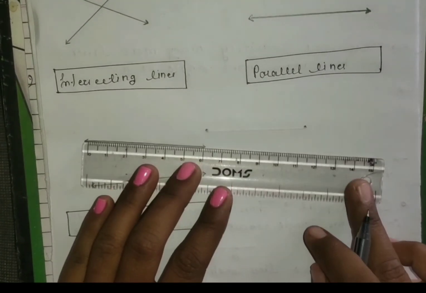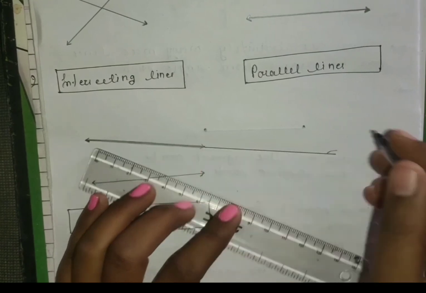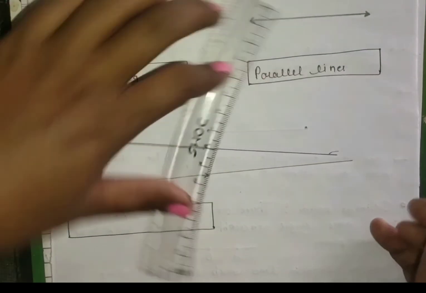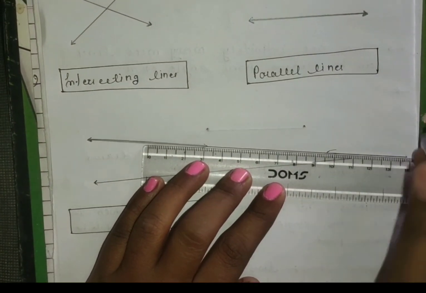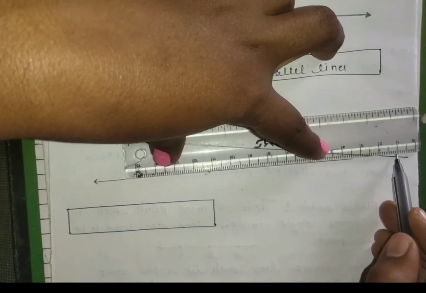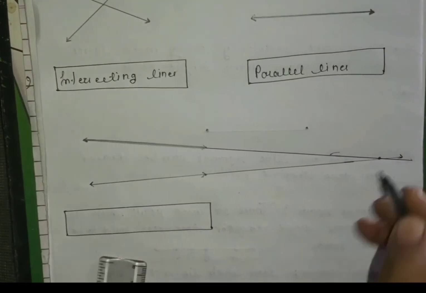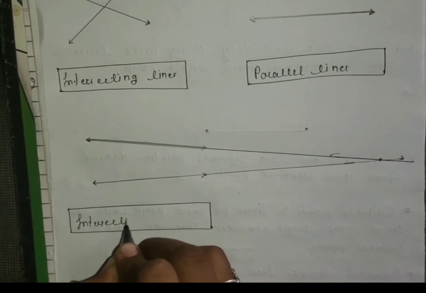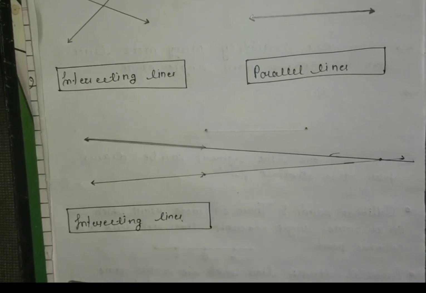But if I extend these two lines like this, you can observe they are intersecting at one common point. That means they are intersecting lines.